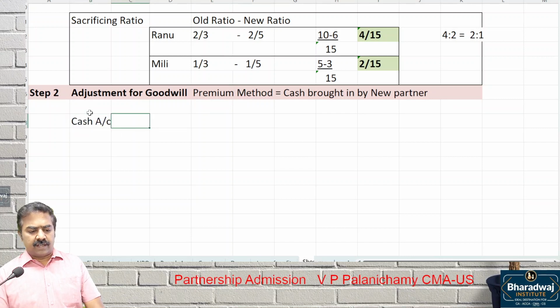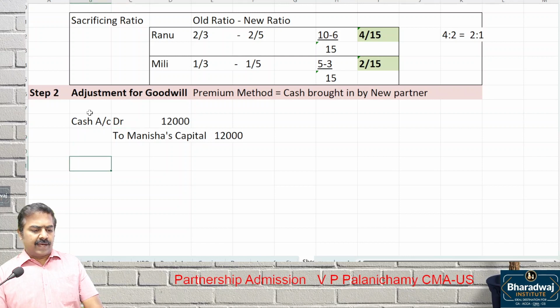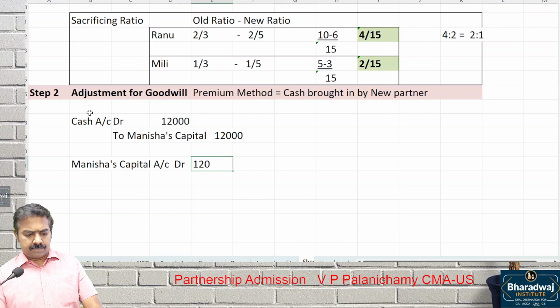Cash account debit. How much does the new partner bring in? 12,000 to Manisha's capital. 12,000. And this will be transferred. Manisha's capital account debit. This will be transferred to whom? Old partners in the old ratio.